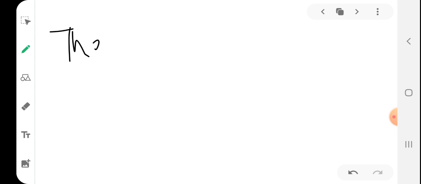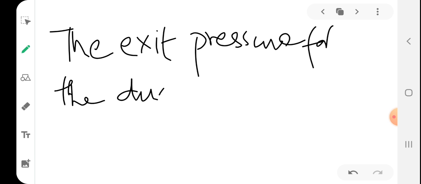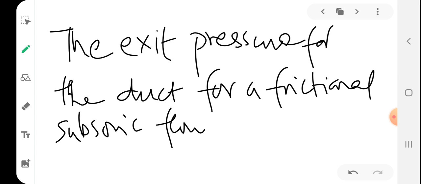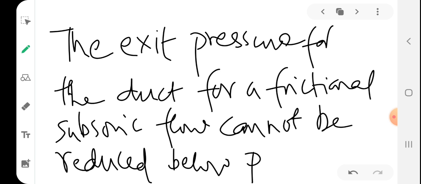So the exit pressure for the duct, for a frictional subsonic flow, cannot be reduced below the critical pressure or P star. P star is the critical pressure.